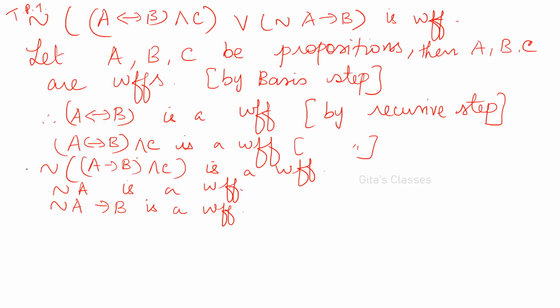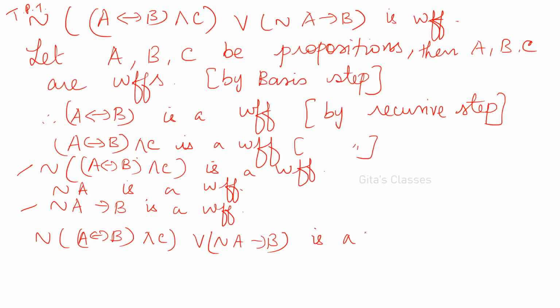Now you have to take this and this, or this. Okay. So negation of A biconditional B and C, or negation of A conditional B. See, if you open a bracket, it should be closed. Okay. If you miss even one bracket, it is not a well-formed formula. Be careful. It is a well-formed formula.